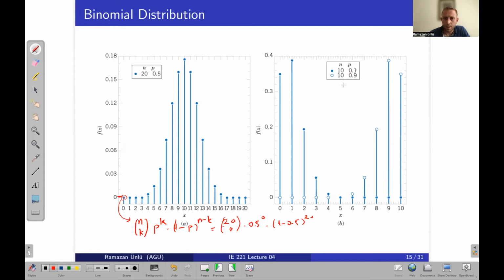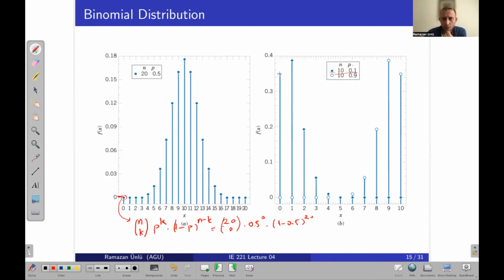So this is another example. In this case, the number of trials is the same, but the probability of success is different. This example is really good for understanding the logic behind the variation in the probability. The filled points correspond to this binomial distribution, and the empty circle points correspond to the second distribution. First, look at the first one.